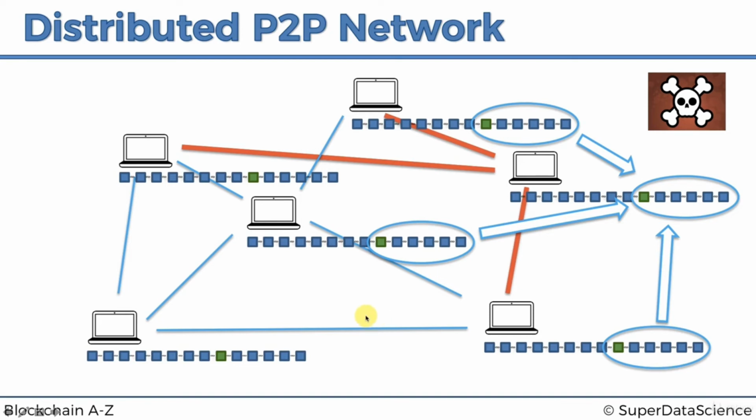And so the more computers, the more peers you have in a blockchain, the harder it is. If you have 10,000 computers, you would have to hack into 5,000, or 5,001 computers at the same time and do it within a couple of minutes, probably less than a minute, or depending on the blockchain, a couple of minutes maximum. And that's practically impossible. That's where the additional security comes from.